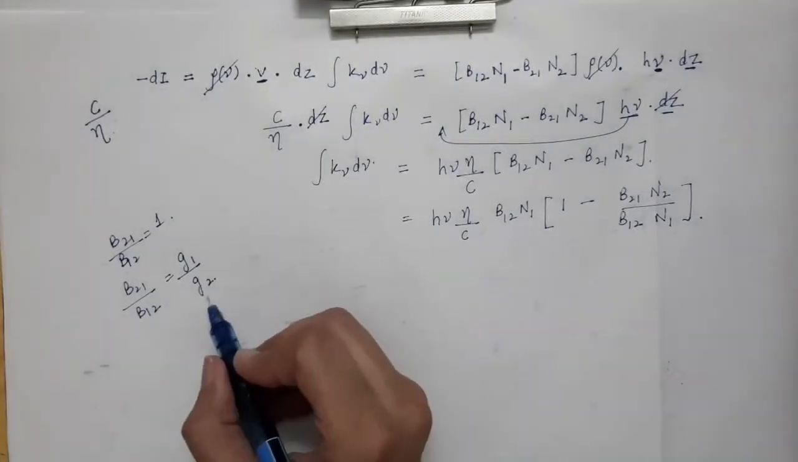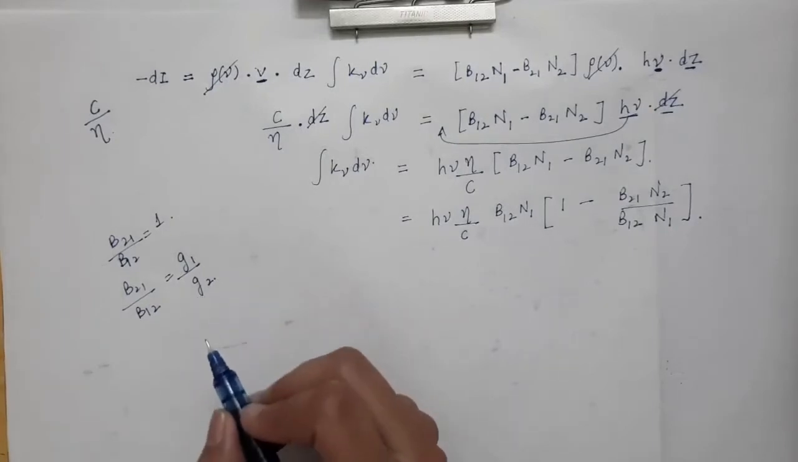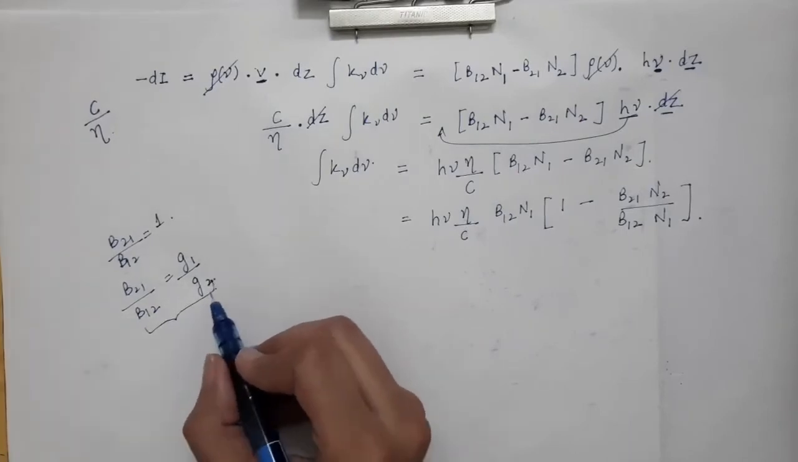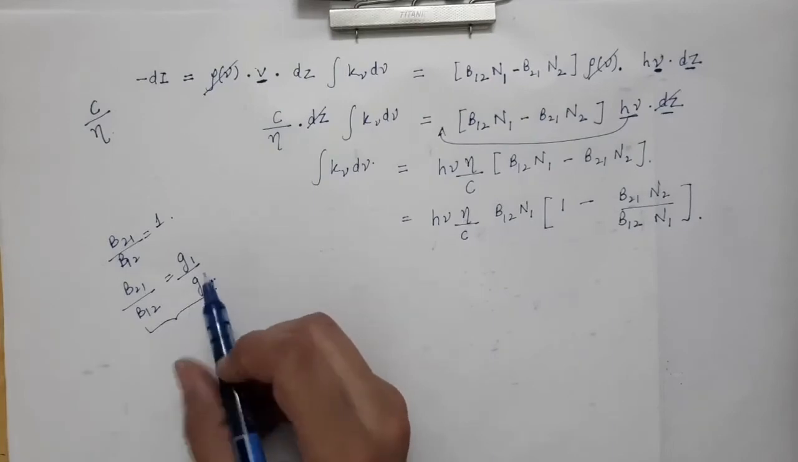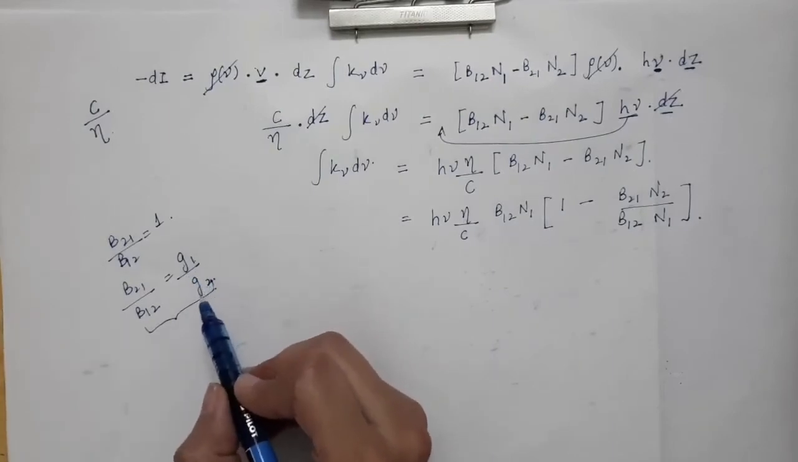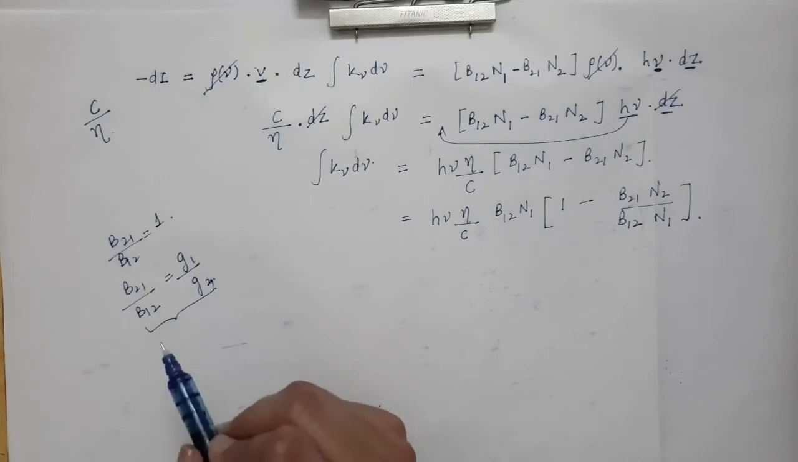And G1 and G2 are the statistical weights of an energy level. This concept you will study in statistical physics and thermodynamics. There you will study that G1 and G2 come when we have degenerate energy states, and these are called the statistical weight of an energy level.